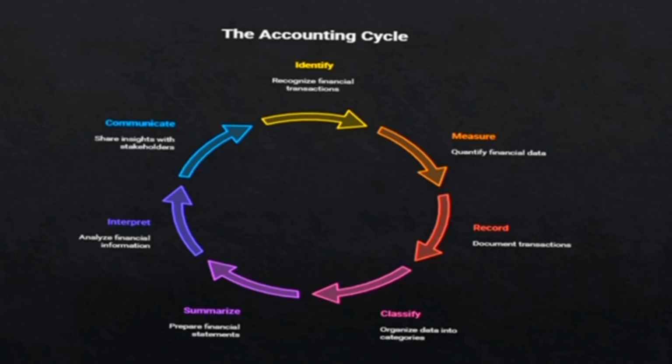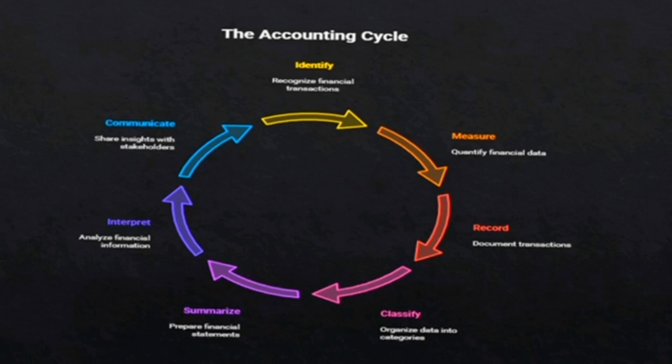So, what is the double entry system? The double entry system is an accounting method where every transaction affects at least two accounts, one with a debit and one with a credit, to keep the accounting equation balanced. So, the equation will be: assets equal liabilities plus equity. We will see the principles and concepts in detail in the upcoming videos.